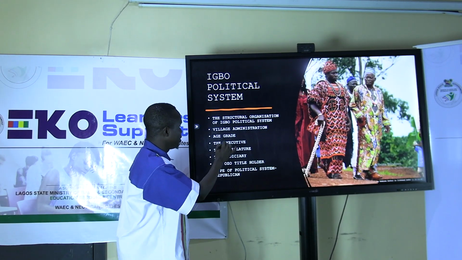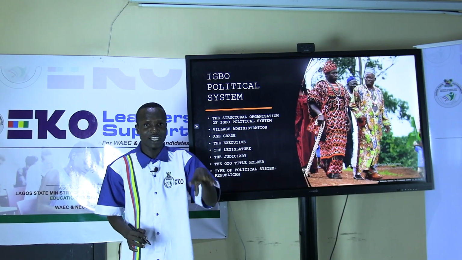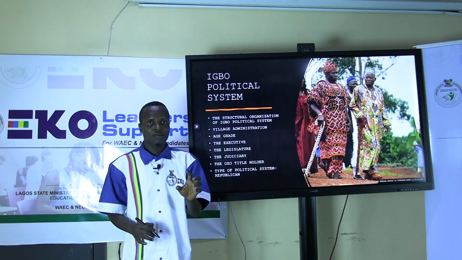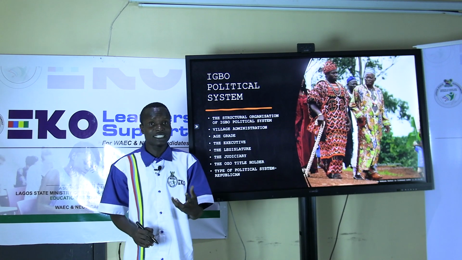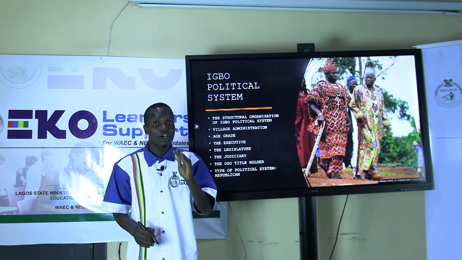Number two, the executive. The executive is headed by the Council of Elders. The Council of Elders constitutes the executive arm of government in the Igbo system. They are also in charge of legislation, making law. They ensure that people abide by the law. Like I said earlier, the executive implements and enforces law, while the legislature makes law. So the Council of Elders ensures that there is law and order in the village, and they also make law.